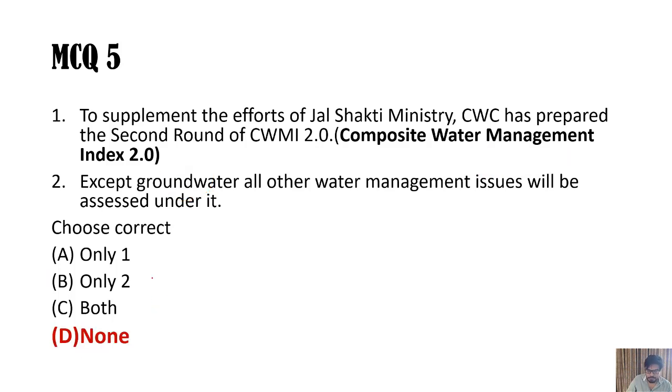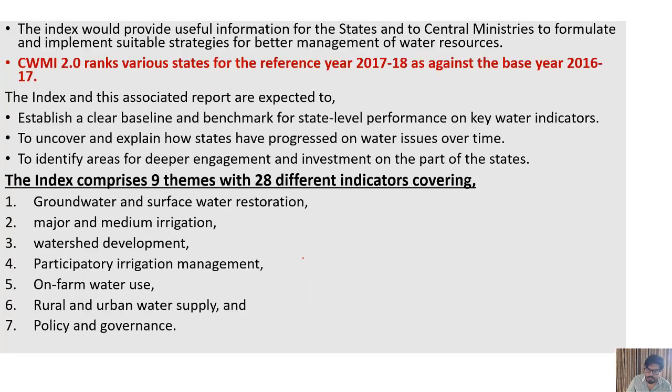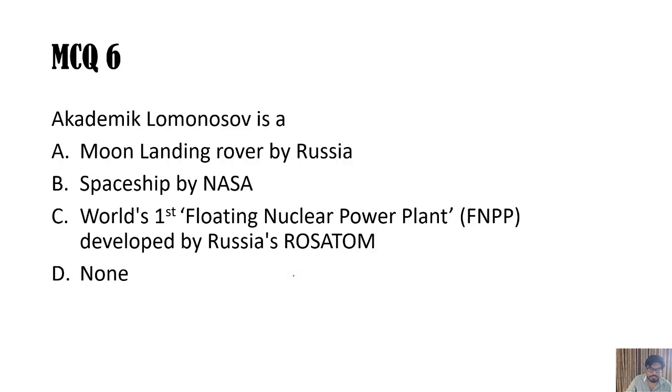Okay, because it is Niti Aayog and they will include groundwater too. You can see Jal Shakti Ministry, Rural Development Ministry and states and union territories. They all will be partners here, stakeholders here, and they have gone with it. And 9 themes and 28 different indicators are there. All these are given here. You will get them in PDF. Different kinds of weights and themes are here. 9 themes. Next, Academic Lomonosov.